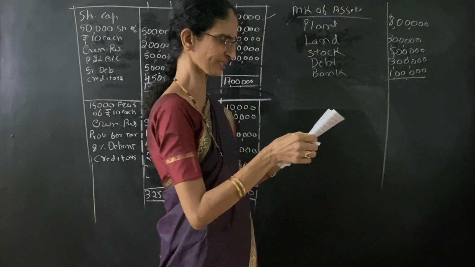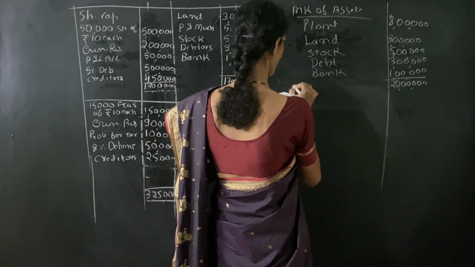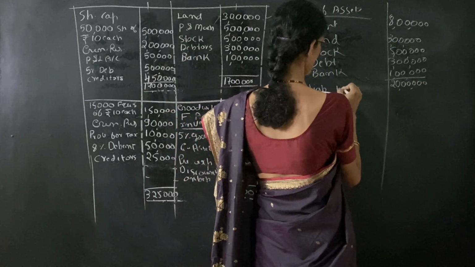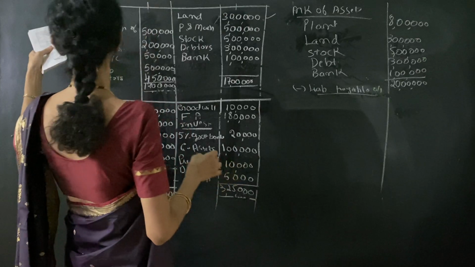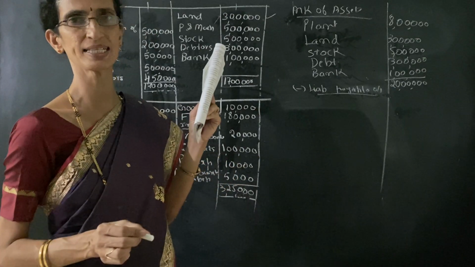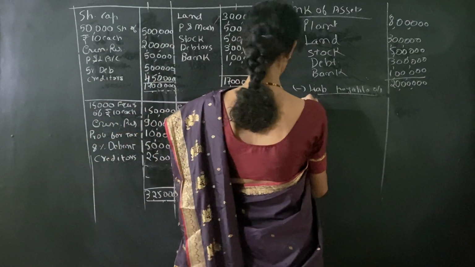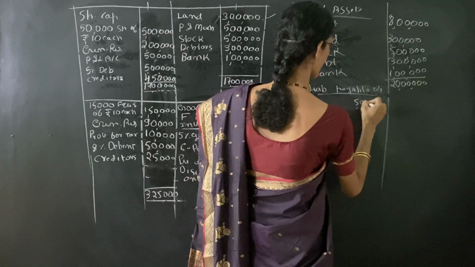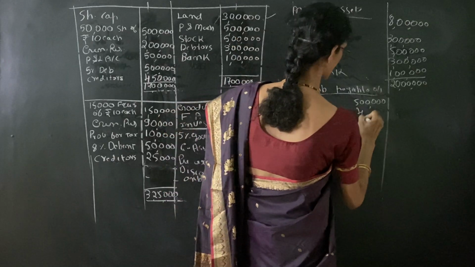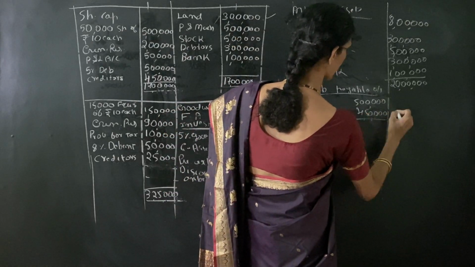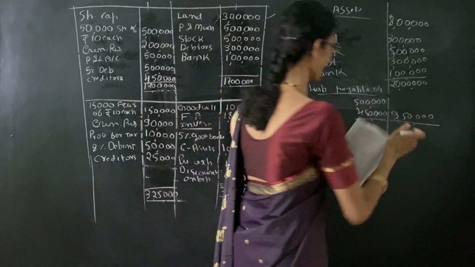So total assets is 20 lakh. Deduct the liabilities payable to outsiders. Leave the capital, reserve and profit and loss account, because it is related to the owners. Next one is debentures and creditors. Debentures 5 lakh, then creditors 4,50,000. So total liabilities payable to outsiders is 9,50,000. Deduct it. We get 10,50,000.